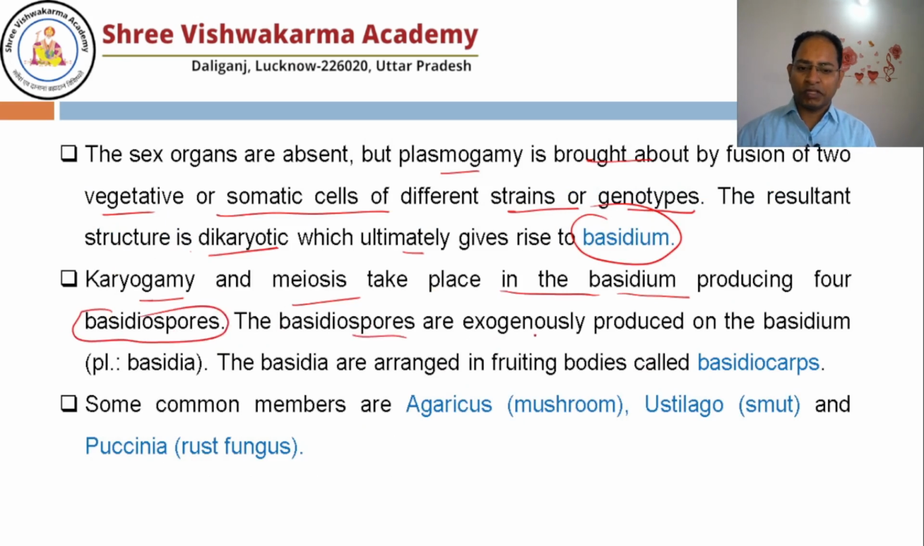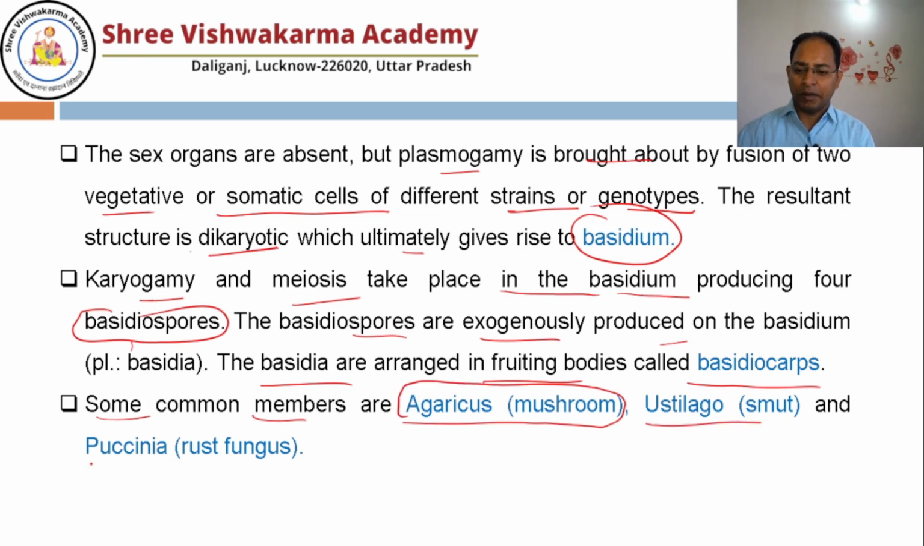The basidiospores are exogenously produced on the Basidium. The basidia are arranged in a fruiting body called a basidiocarp. So the fruiting body is also there. Some common examples are Agaricus, the mushroom, the well-known example which we eat; Ustilago, which causes smut; and Puccinia, which is known as rust fungus.